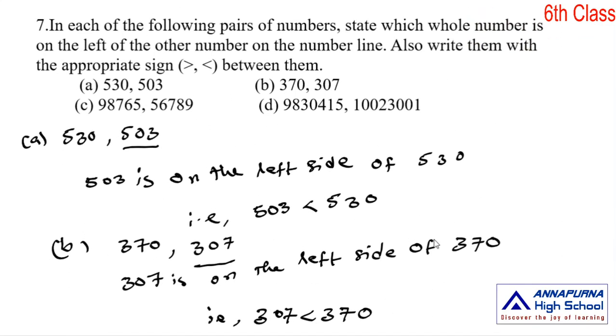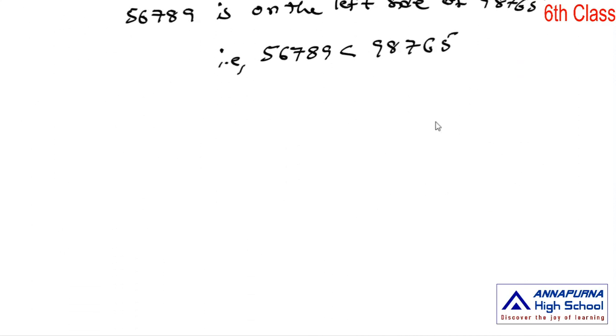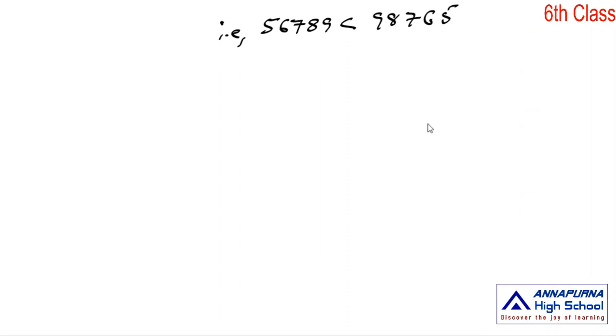Next pair. What is the next pair? 98 lakh 30,415 and 1 crore 23,001. Next pair, D1: 98 lakh 30,415, comma, 1 crore 23,001.